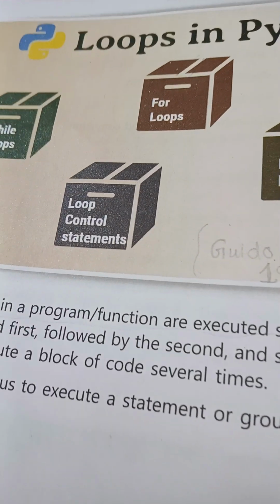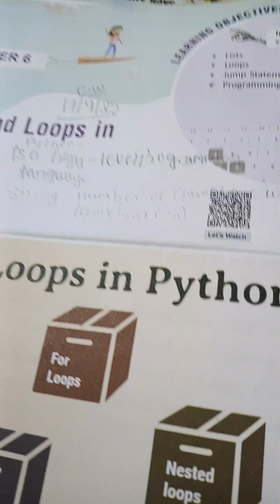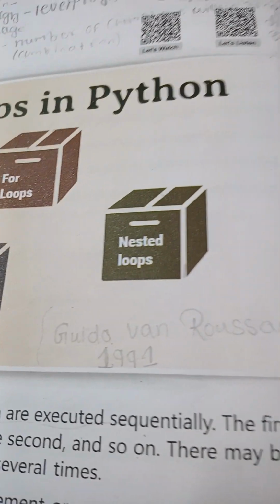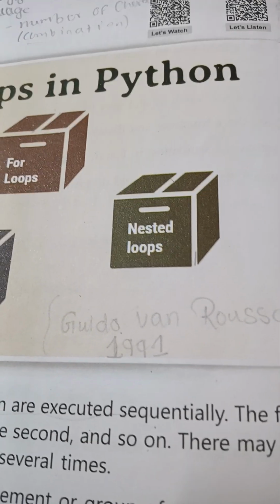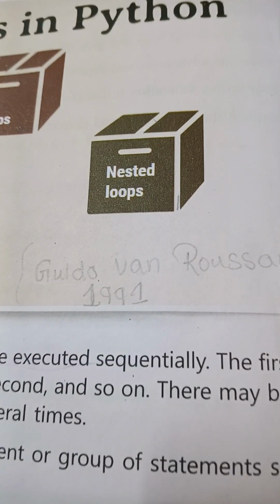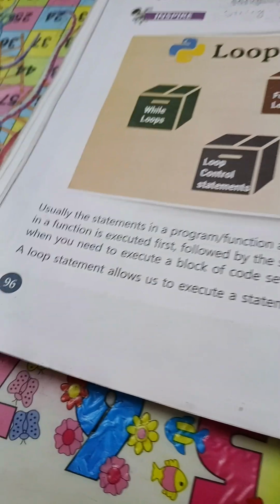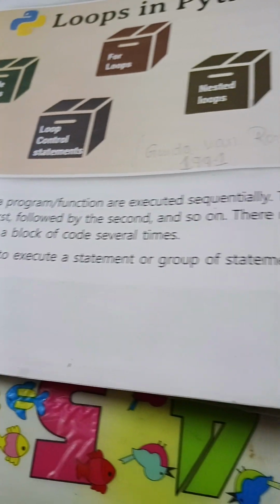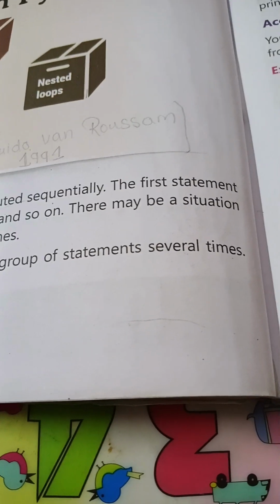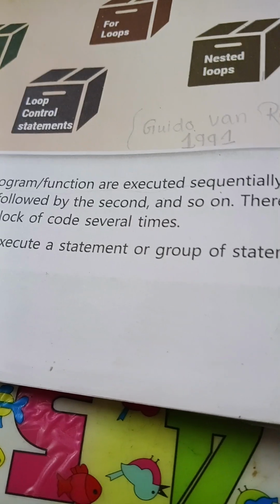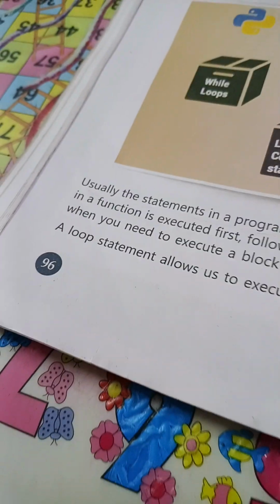So first of all, who invented Python? Guido van Rossum. In 1991, he invented Python. A loop statement allows us to execute a statement or group of statements several times. Please remember it, it can come in your exam.